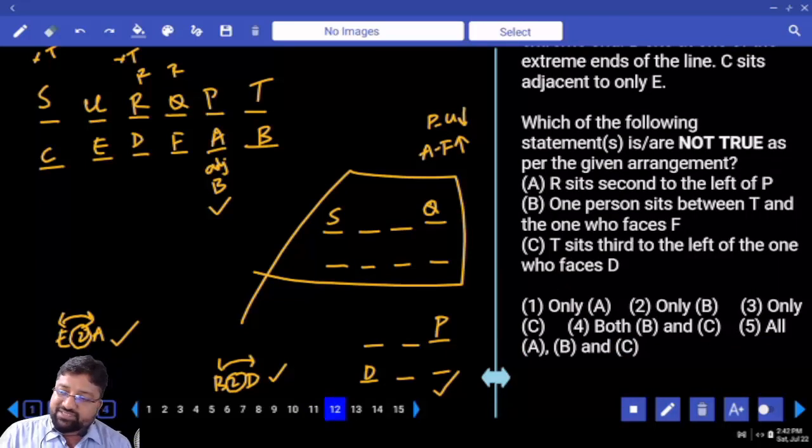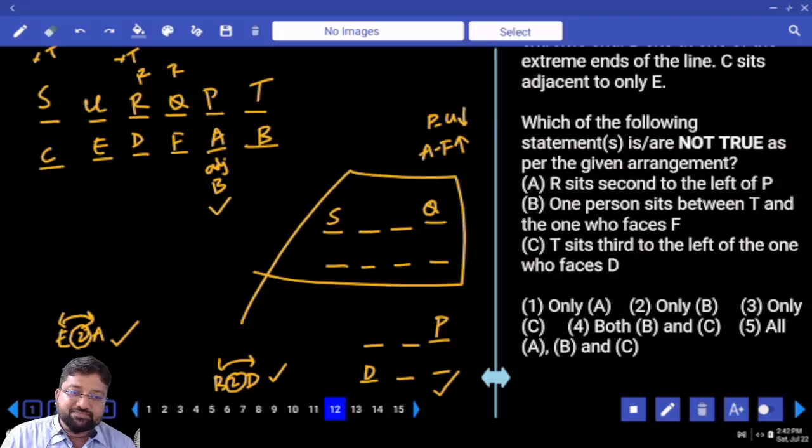Which of the following statements is or is not true? R sits second to the left of P. No. Left of P is our right because P is facing south.